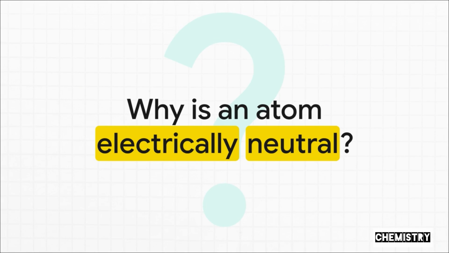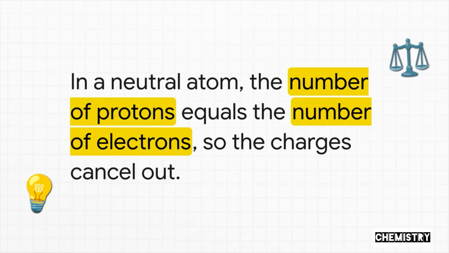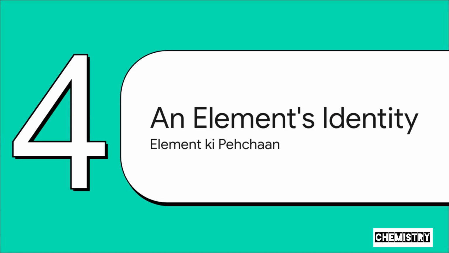Okay, so here's a question for you. If an atom has positive protons and negative electrons, then why is the atom itself electrically neutral? Think about it for a second. It's actually a pretty simple answer. It's because in a neutral atom, the number of protons is always equal to the number of electrons. So all the positive charge is perfectly balanced out by all the negative charge. They just cancel each other out. See? Simple. All right, so now that we know what's inside an atom, let's move on and figure out what gives each element its unique identity. How do we tell them apart?